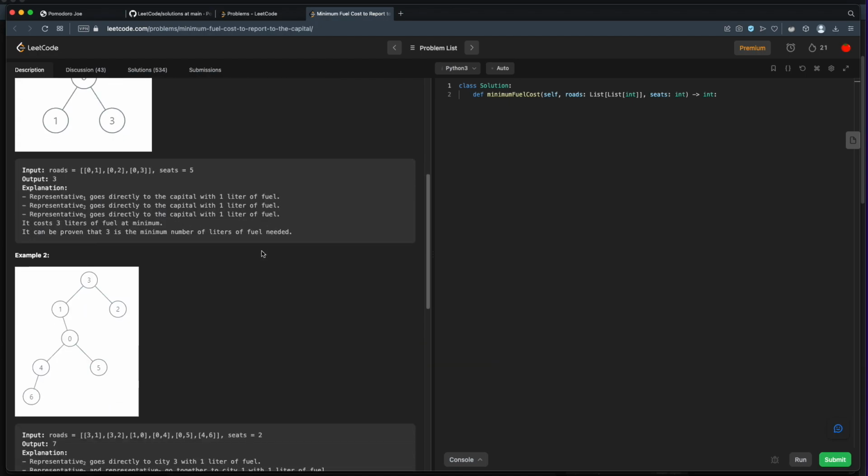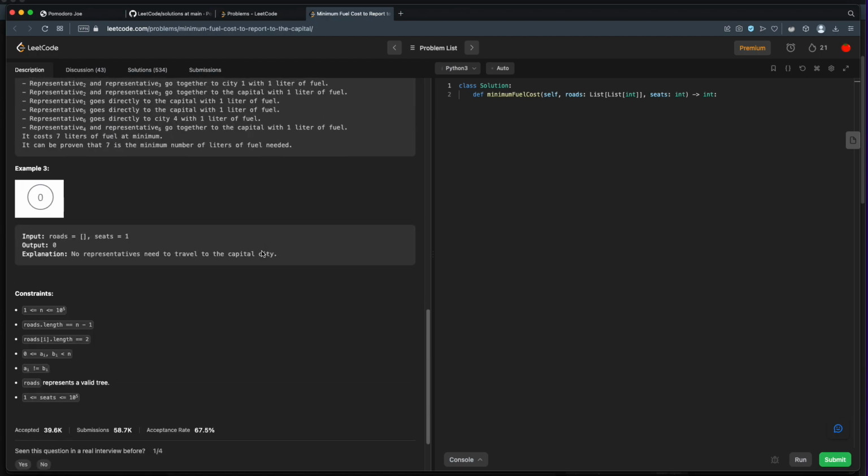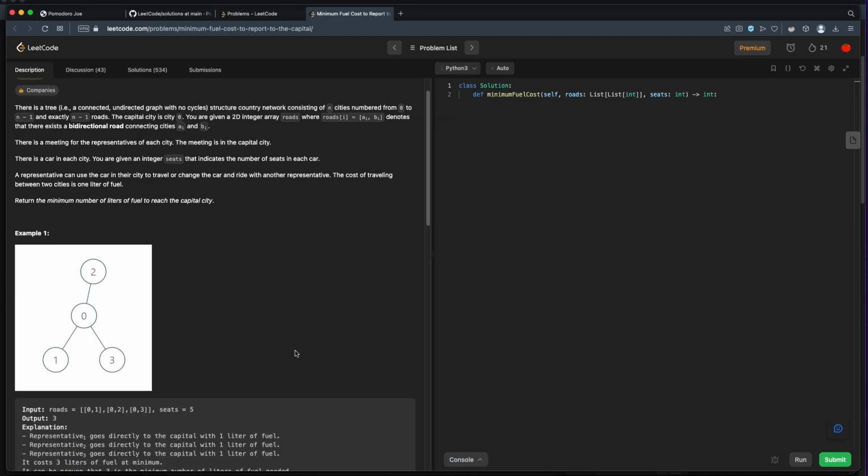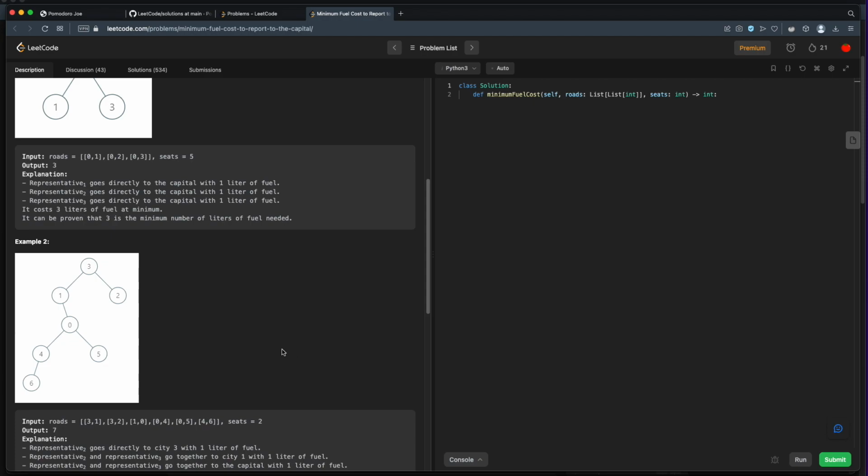Okay, and then they have some examples and some constraints, I assume. Yep. Okay, everything looks pretty good. All right, so let's take a look at one example here. In this example, we're trying to get to city 0. Actually, in all the examples, we're trying to get to city 0.